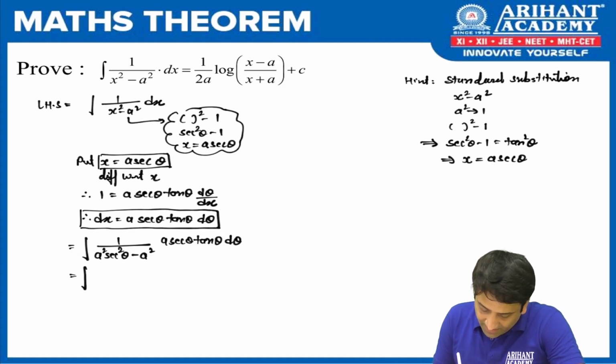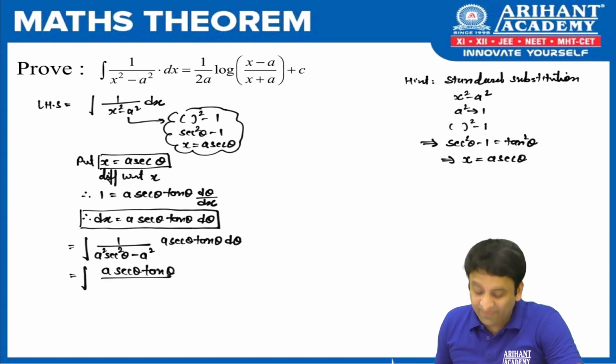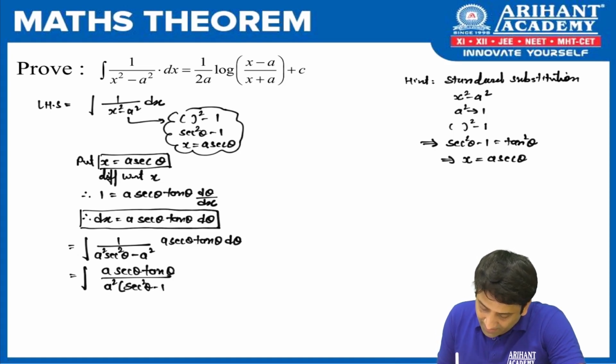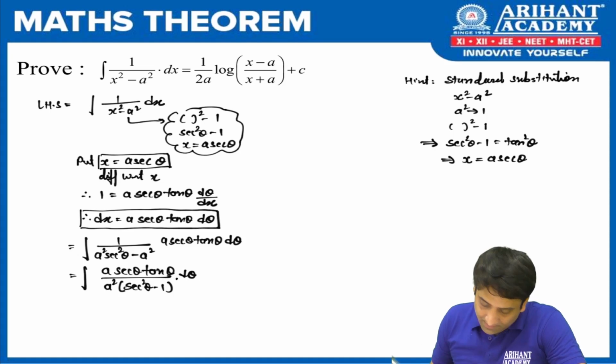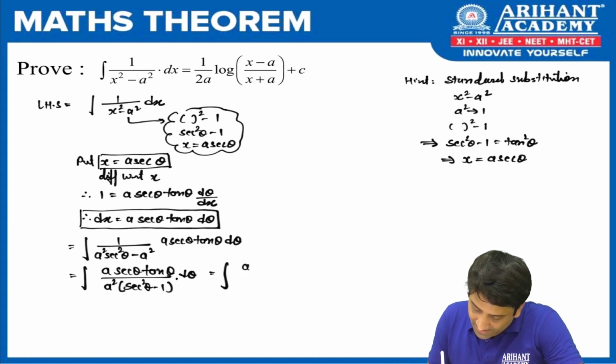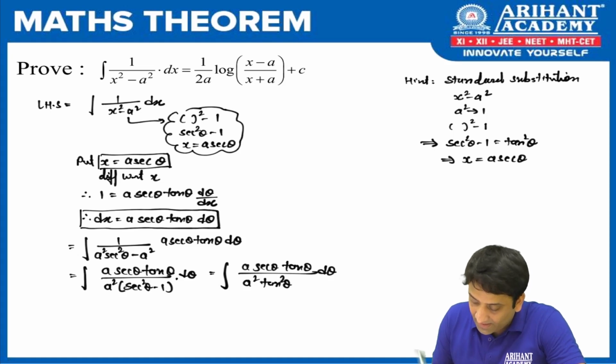In the numerator, can we write a sec theta tan theta? And in the denominator, can we take a square common? Taking a square common, what am I going to get? Sec square theta minus 1 into d theta. Now, sec square minus 1 can be replaced with what? Is it tan square theta? Yes, again the square identity.